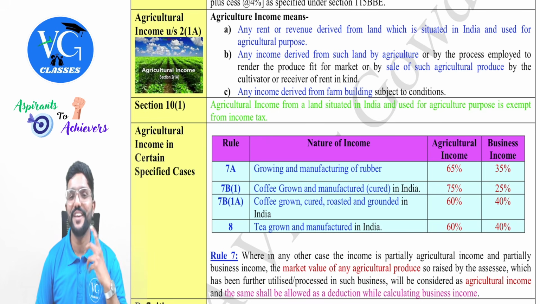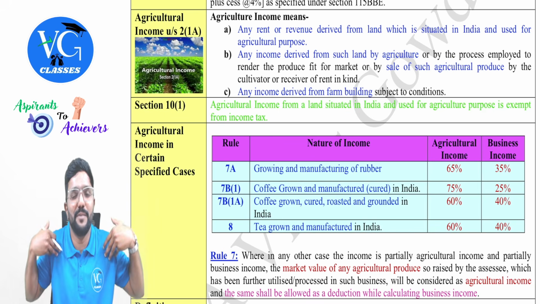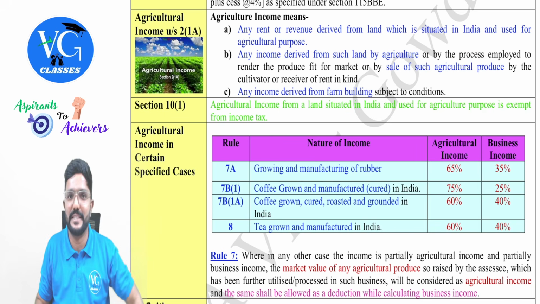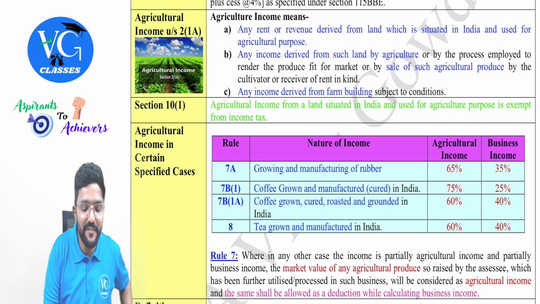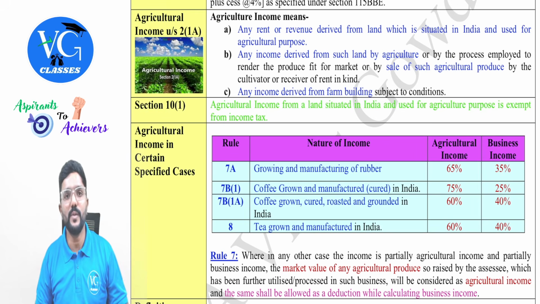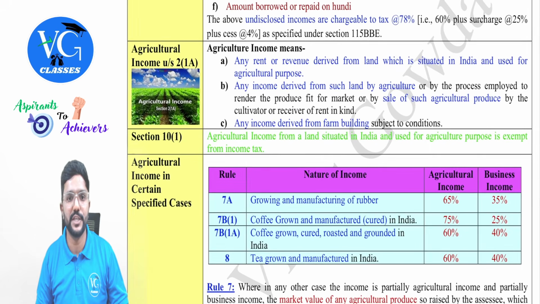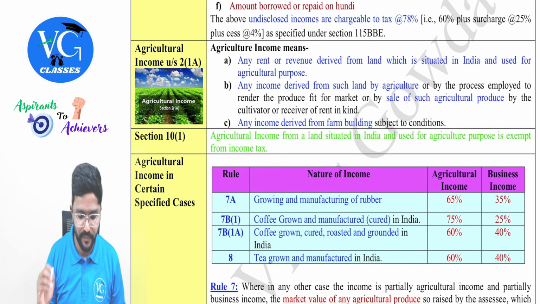Now, if they don't define in the law what is agriculture income, then everyone will tell whatever I am earning is agriculture income. I need not pay tax. So that is why they have defined what is agriculture income. What is agriculture income? Section 2 clause 1A, guys.